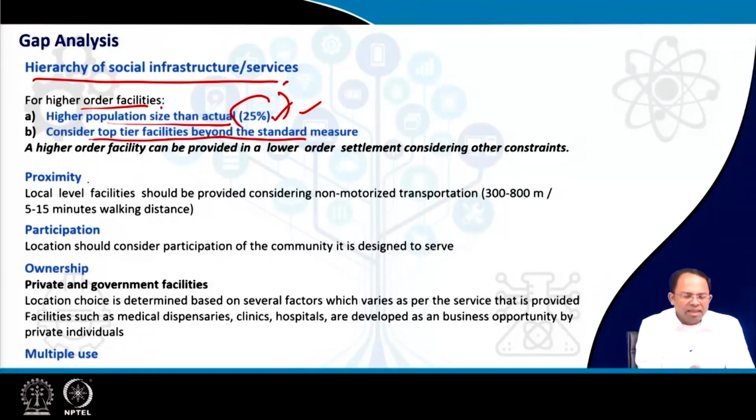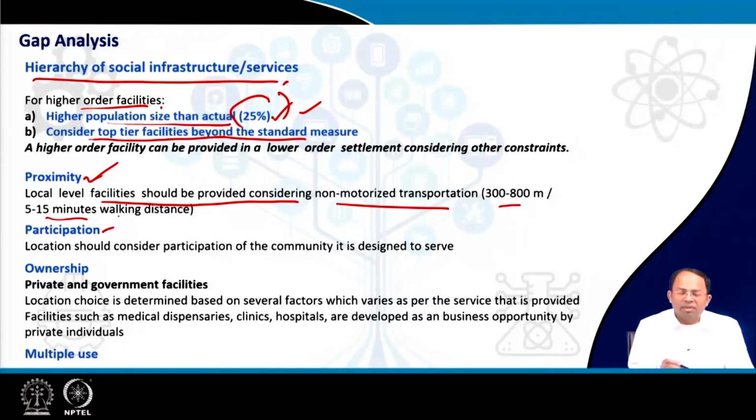Then the other parameter that we will consider is proximity. Some facilities have to be provided at the local level so that we can intervene with the community. In that case, local level facilities should be provided considering non-motorized transportation. So distance is a key rule, maybe within 5 to 15 minutes walking distance. It depends on what sort of facility it is, and accordingly we can decide the walking distance. So proximity plays a role, which means the physical accessibility of that particular facility.